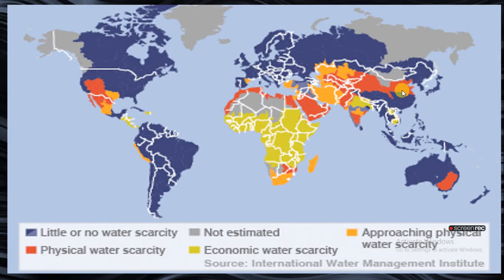Now we have a world map that shows the distribution of water and water scarcity within different localities. There are countries that have high potential of water, that means water-rich countries. However, there is scarcity of water in some such countries, and that can be as a result of economic scarcity, whereby the infrastructure needed to supply and purify this water for the local people to use for domestic, industrial, and agricultural uses is not readily available.